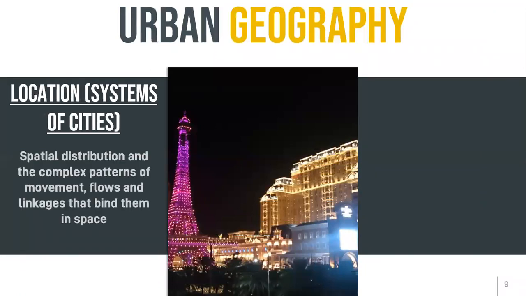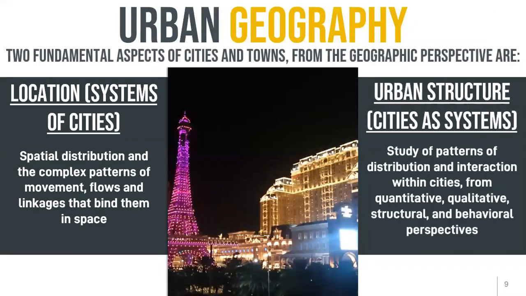There are two fundamental aspects of cities and towns that relate to urban geography. First and foremost is the location, which is actually the system of the city. When they are situated near the mountain, how is the building developed?